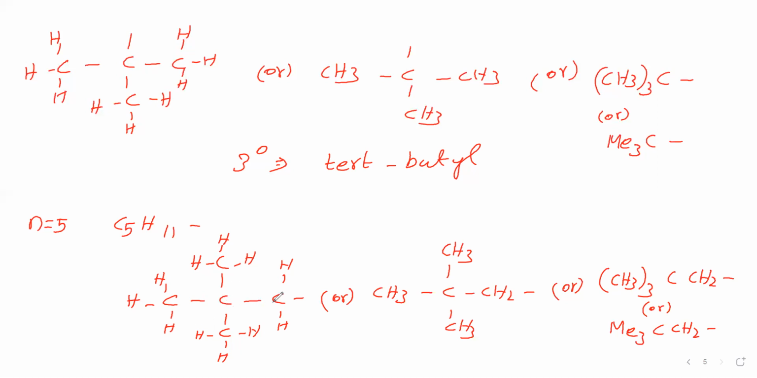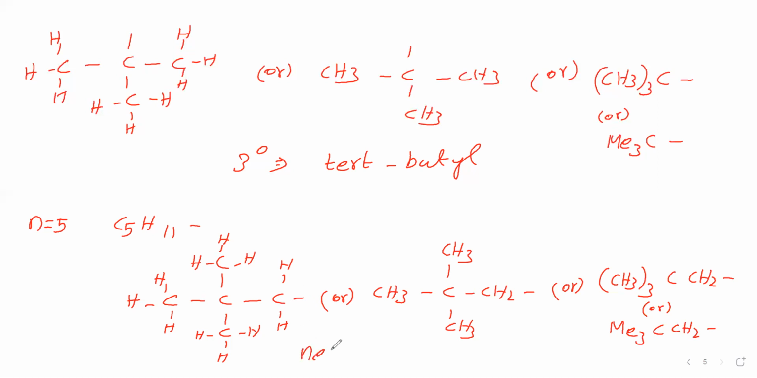Okay. Then it is a primary carbon. Why? Because this carbon is to which this carbon directly linked with it. Therefore, it is called primary carbon. Only one carbon is directly linked with it. Therefore, it is called primary carbon. It is looking for another atom to make a bond.